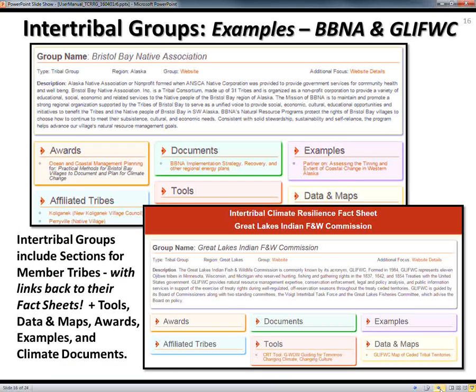The intertribal groups, which is the third tab under tribes, lists different Native associations and national groups or regional groups, and then it'll list their affiliated tribes, and that's always a work in progress. So if you see something missing, make sure to provide it in the feedback.